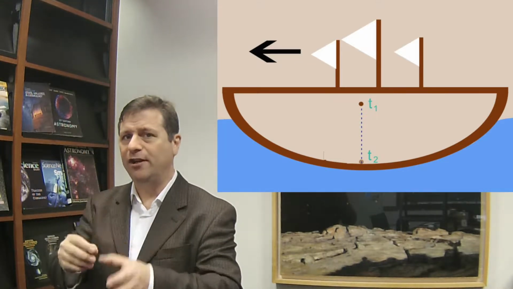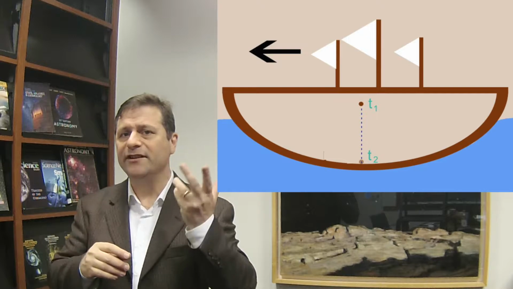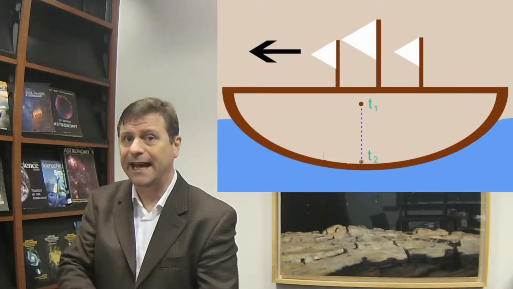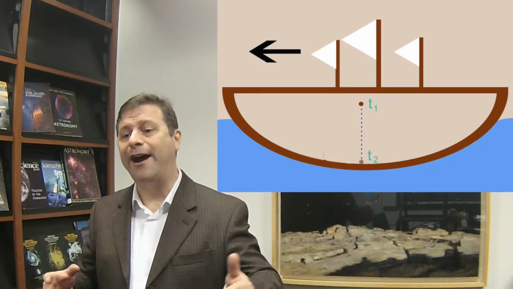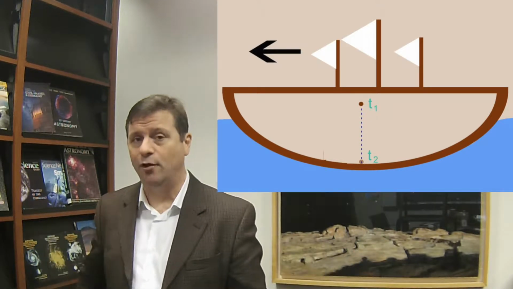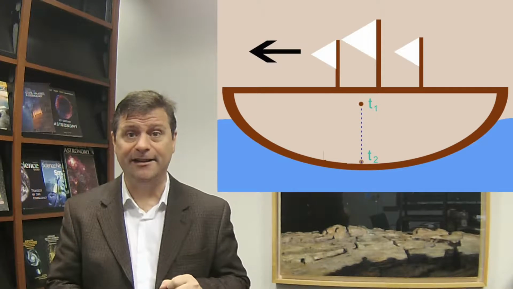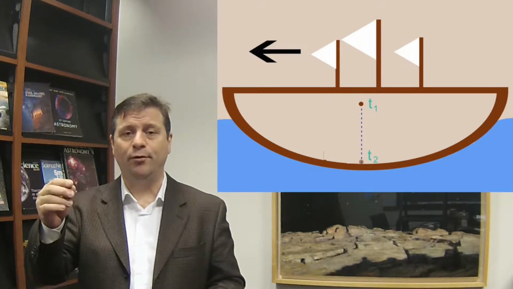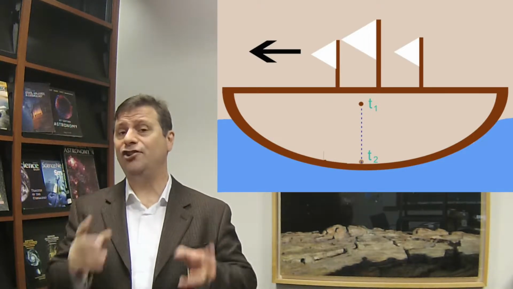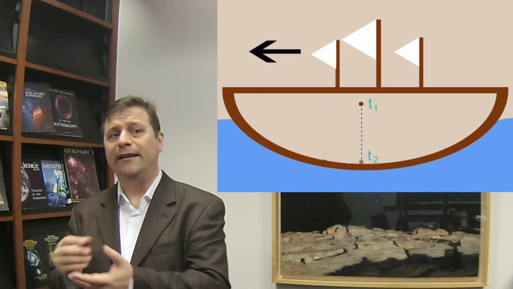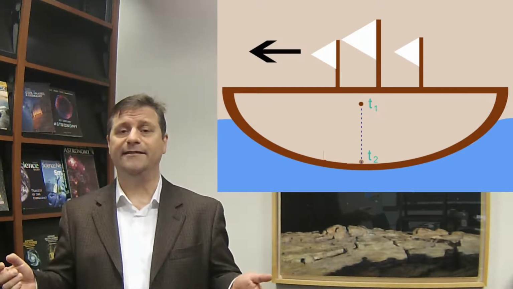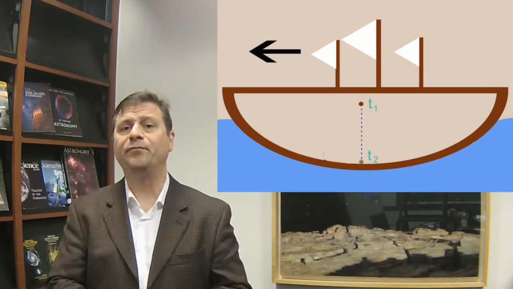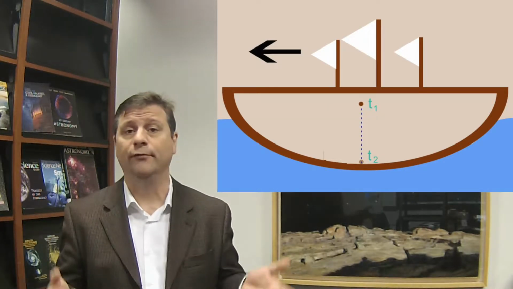Now, one of Aristotle's arguments is that if you're in the hold of a moving ship and you take a ball and drop it, the ship should move out from under the ball and the ball should fall behind you. You should see an arc inside the ship. Well, we don't see that. What we actually see is that the ball falls straight down. With no way to see the outside, if you drop a ball it goes straight down inside the ship. Things don't accumulate at the back of the boat as they fall or rise or drop.